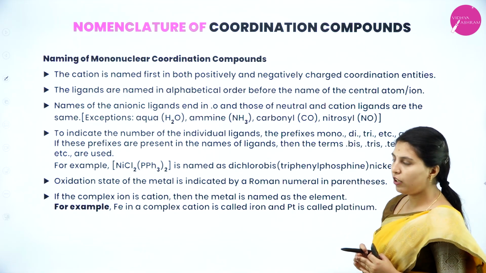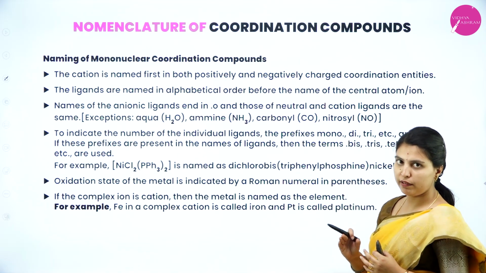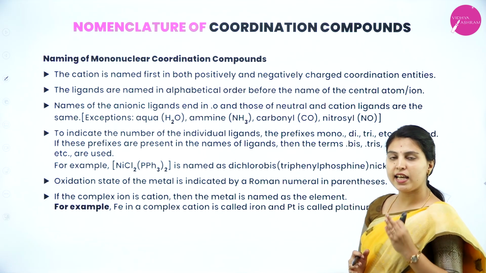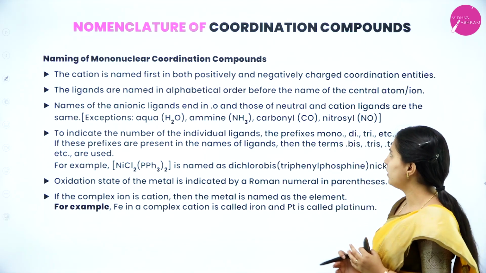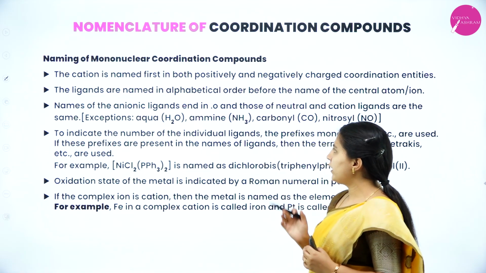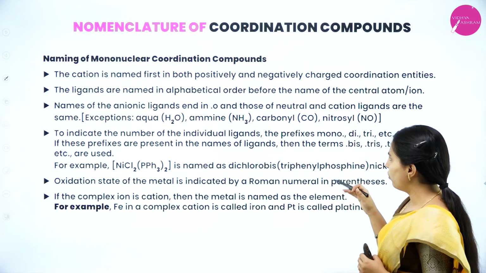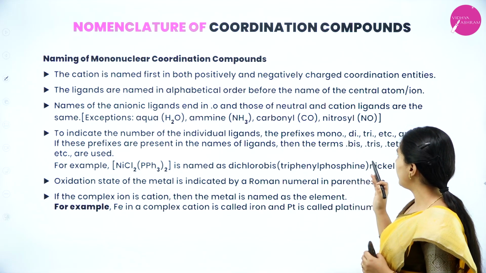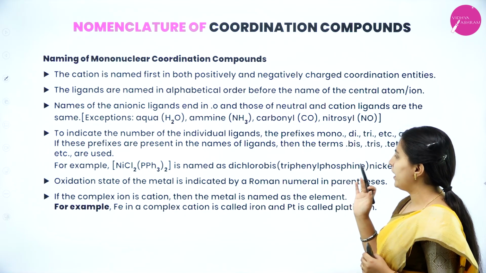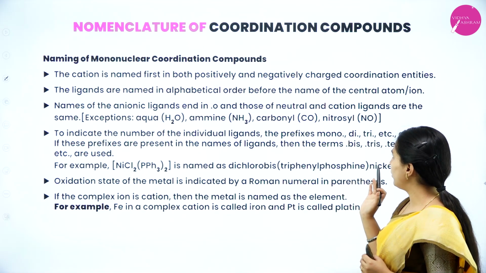This means the cation is named first in both positively and negatively charged coordination complexes, and the ligands are named in alphabetical order before the name of the central metal atom. Names of the anionic ligands end in -o, and those of neutral and cationic ligands are the same, except aqua, ammine, carbonyl, nitrosyl.